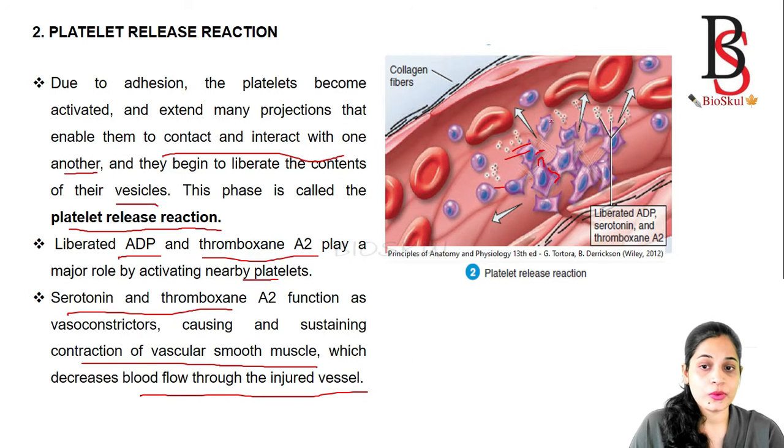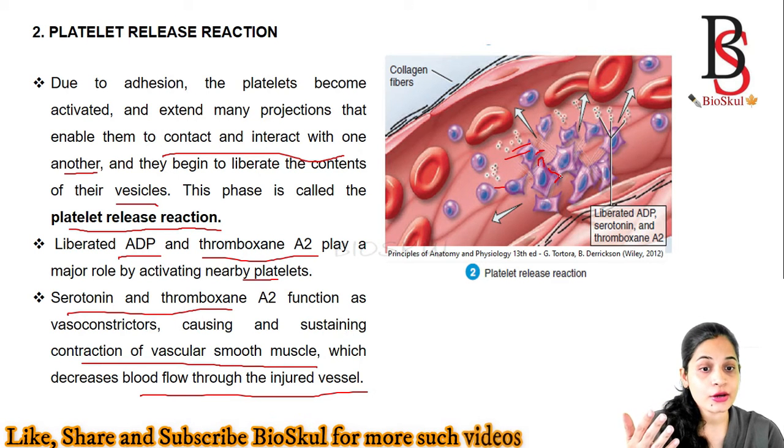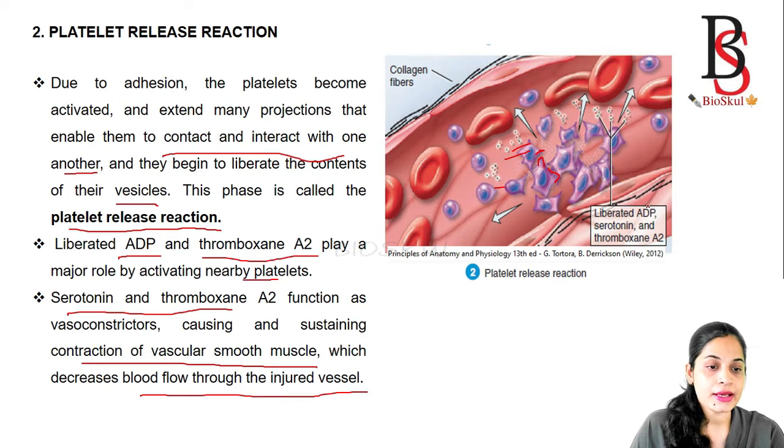Okay, so in the platelet release reaction, what happens? Due to the adhesion of the platelet in the first step, the platelets become activated and they extend projections that enable them to contact and interact with the nearby platelets, and they release the contents from their vesicles. What are the contents released? They are ADP, serotonin and thromboxane A2.